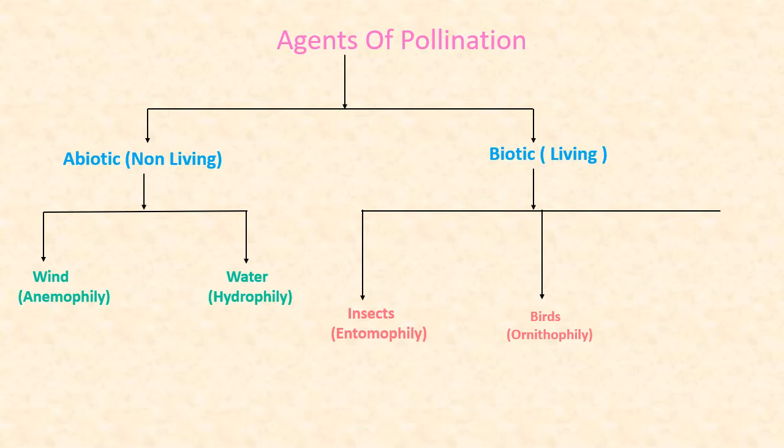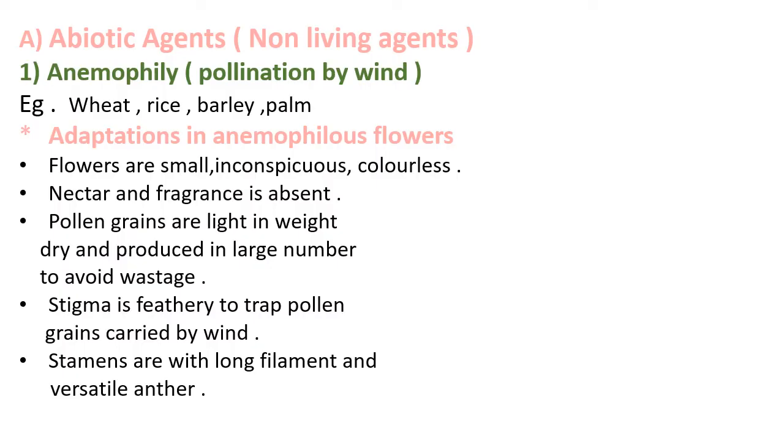The third one is the pollination carried by bats. It's called as chiropterophily and the flowers are called as chiropterophilous. So we are going to learn about the different agents which are responsible for pollination. The first main type of pollinating agent is abiotic agent. Abiotic agents are non-living things which carry the process of pollination.